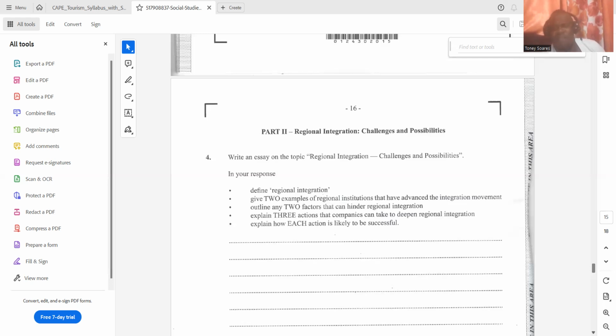This is going to be effective because people can't know unless they are armed with the information. And once they know, then it means that they can do something to actually help to deepen regional integration.